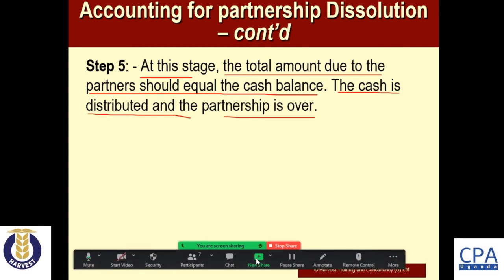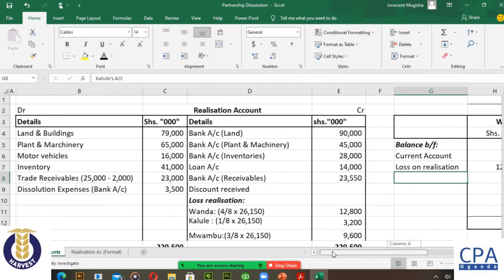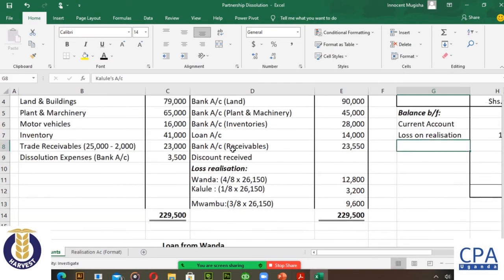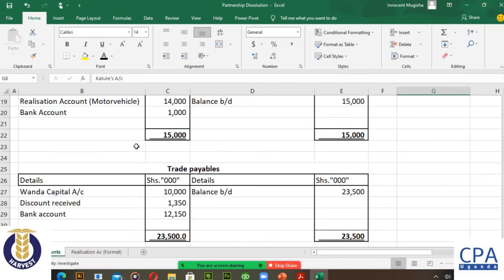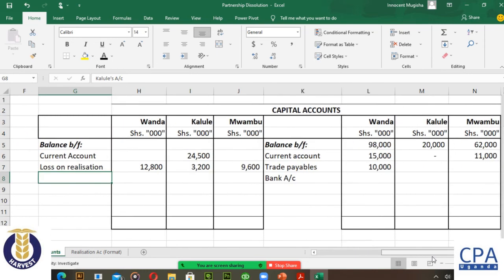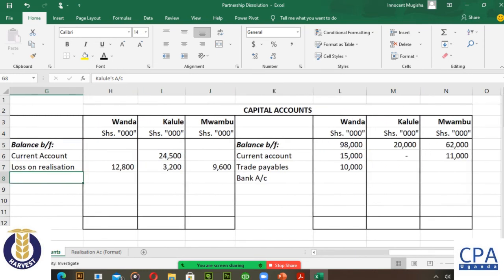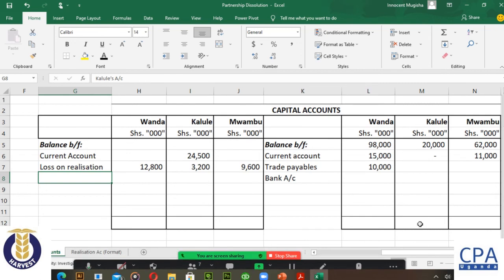So the meaning of this is that we have sold off all the assets, we have paid all the liabilities. So what is remaining is to let all the partners get their share of the bank balance, and then we all go home because the partnership has come to an end.